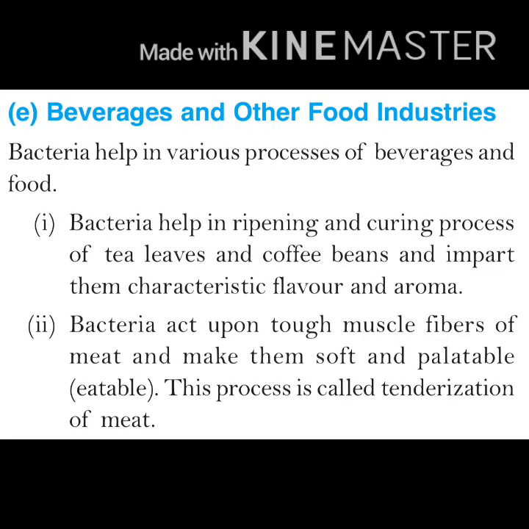Next is beverages and other food industries. Beverages mean drinks. Bacteria help in various processes of beverages and food. Bacteria help in the ripening and curing process of tea leaves and coffee beans and impart them characteristic flavor and aroma. Bacteria act upon tough muscle fibers of meat and make them soft and palatable, meaning eatable. This process is called tenderization of meat. So this is the use of bacteria in beverages and other industries.